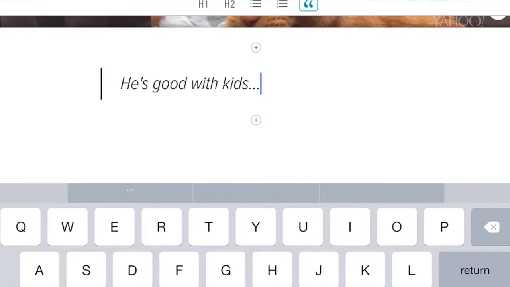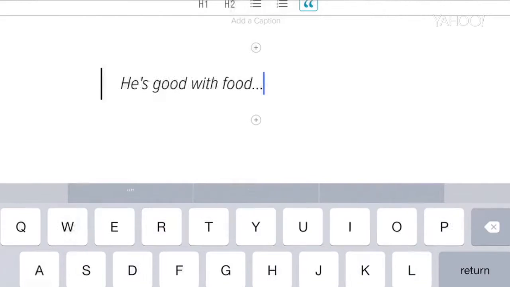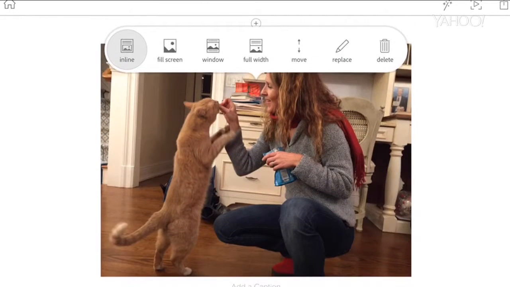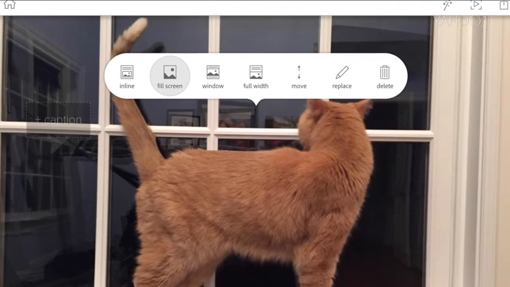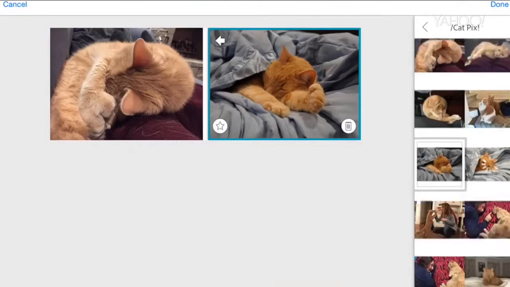Okay, I'm gonna finish up in fast motion here. He's good with kids, and a photo. He's good with food, and a photo. And he's an excellent watch cat, at least when he's awake. A photo grid here, different text styles like this.